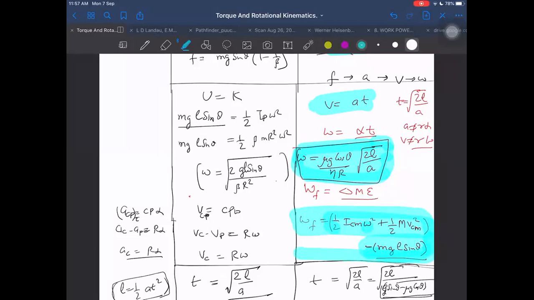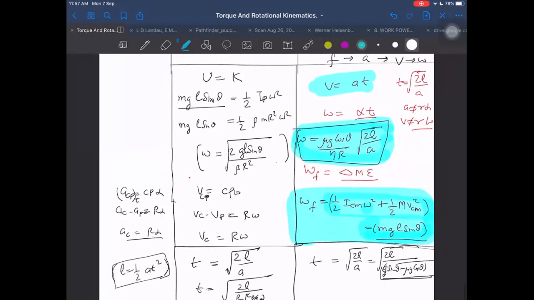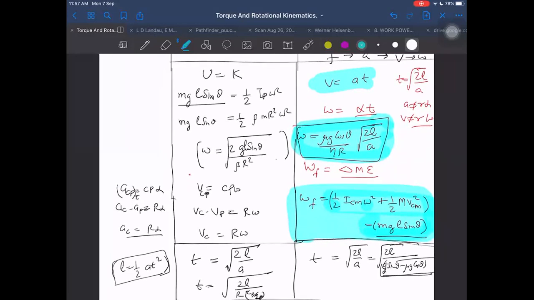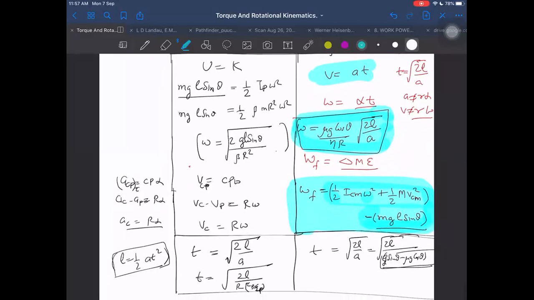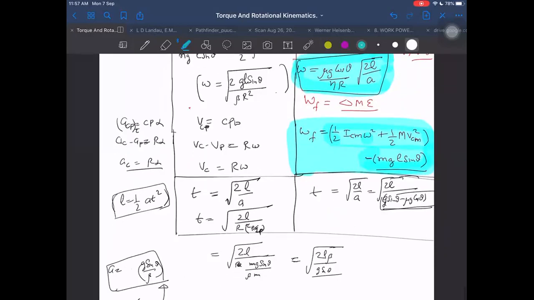I recommend you don't stop here and you find out the total work done expression. It will help you to practice, and it will help you raise your confidence. If it comes in the examination, then you can still do it. So I recommend you please find out the net expression for the work done.